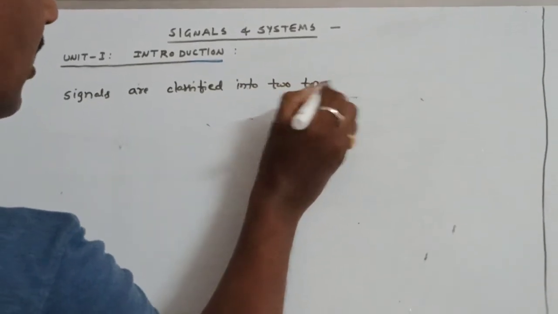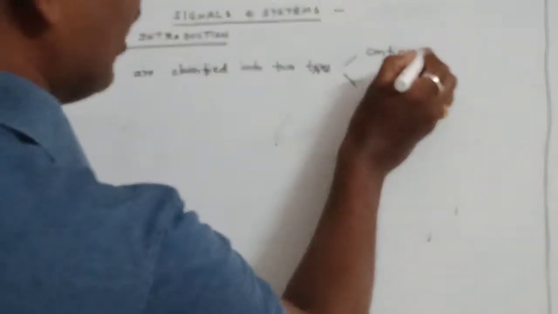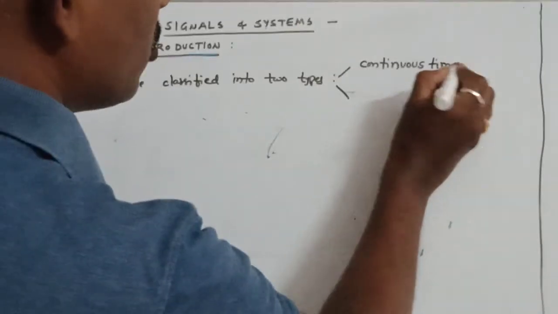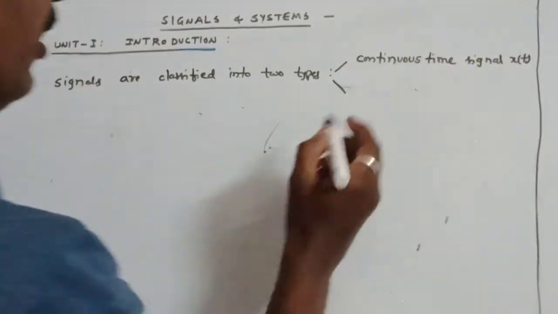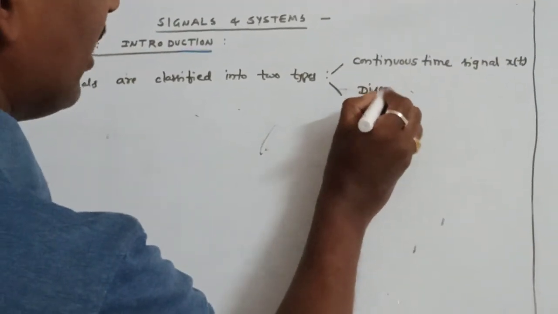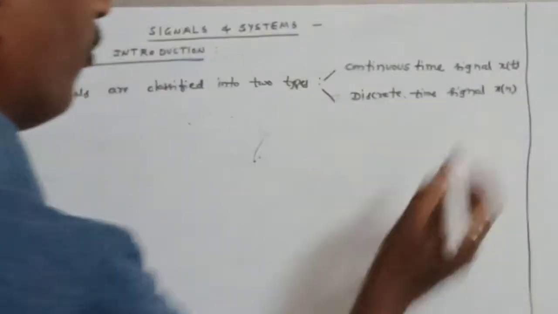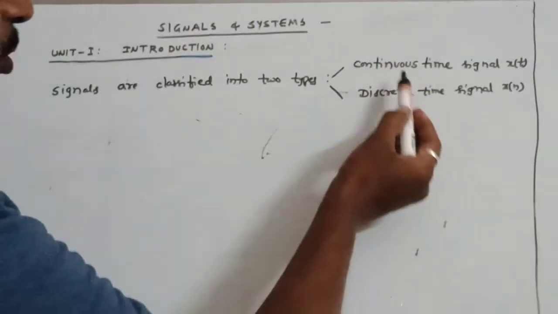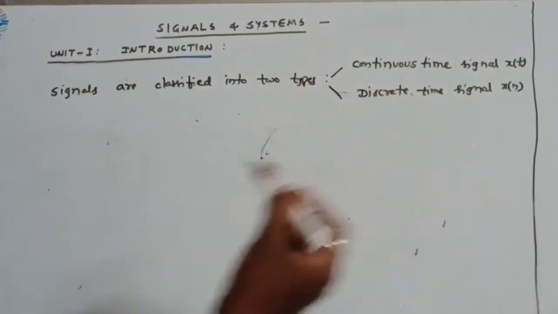As we have discussed in the chapter, there are only two major kinds of signals which we discuss throughout the subject: continuous time signal, which is represented with x of t, and discrete time signal, which is represented with x of n. We have discussed both continuous time and discrete time signals. Majorly we discuss both continuous time signal analysis and discrete time signal analysis throughout this subject.